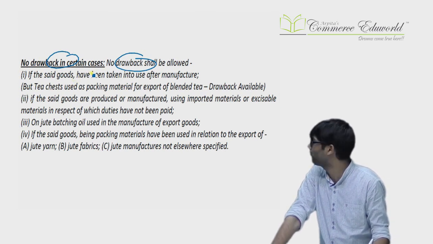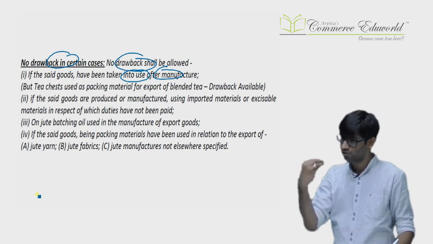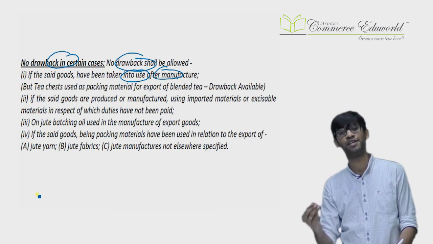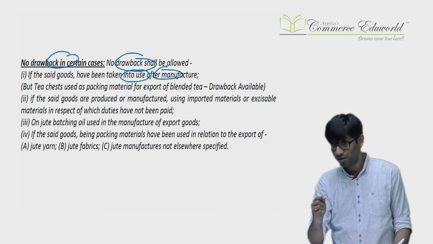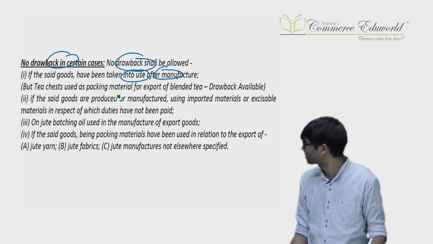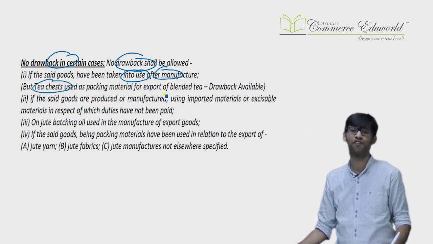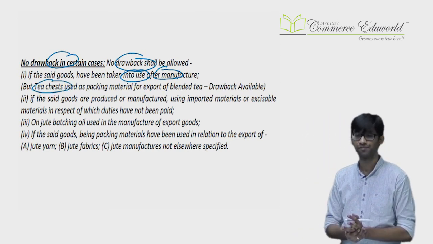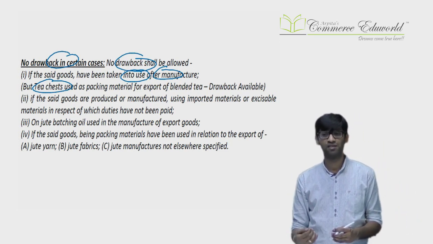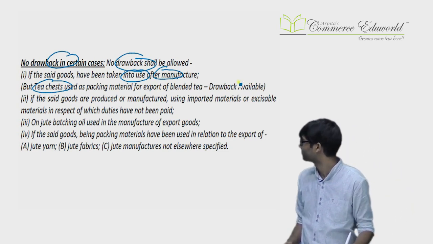You don't get drawbacks if you have used the goods after manufacture. That means you import the goods, you manufacture goods, you use the goods after manufacture and then you export, no drawback. The case is you import the goods, you manufacture goods and you export, then you get the drawback. If you import, manufacture and after manufacture you use and then you export, no drawback. Next, there's an exception to that point. Tea chests are allowed for drawback even if they are used after manufacture. What are tea chests? They are used for packing materials. So certain goods are imported, tea chests are manufactured, then after manufacture they are used and then they are exported. Even if they are used after manufacture, drawback is available because it is given an exception.